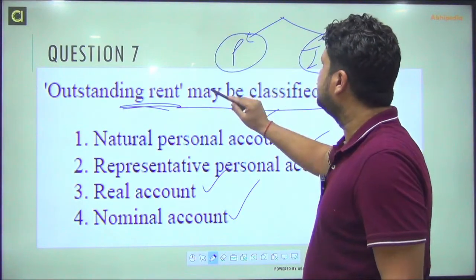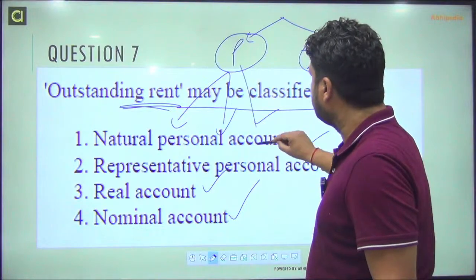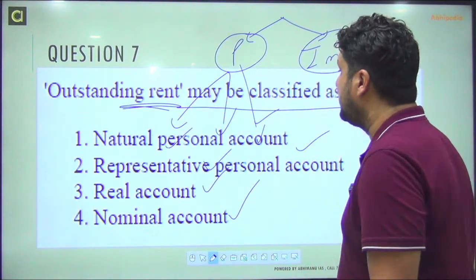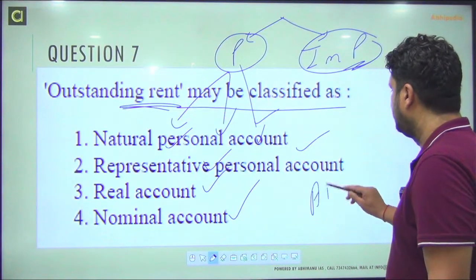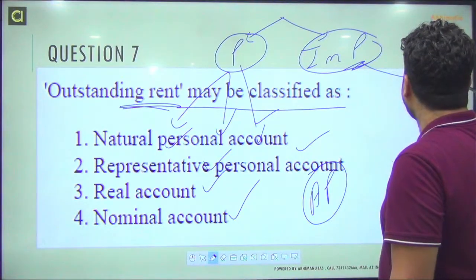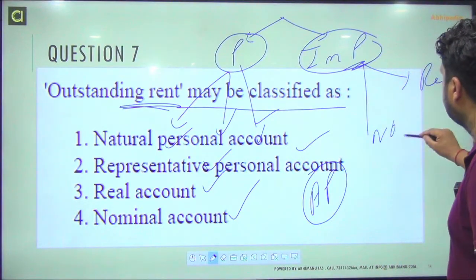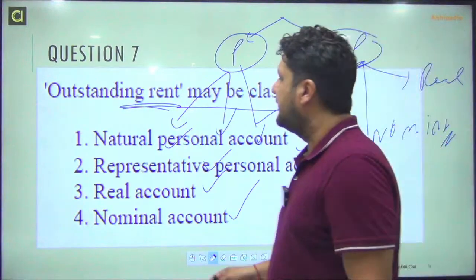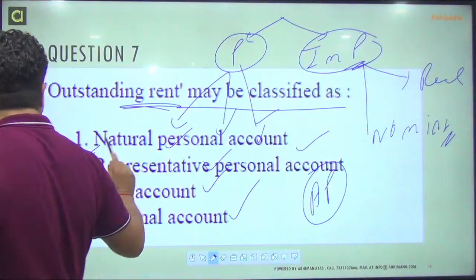Under personal account, there are further three types of accounts: natural person, representative personal, and artificial person. And the impersonal are real and nominal. So what is the exact answer to this? The exact answer is representative personal account.